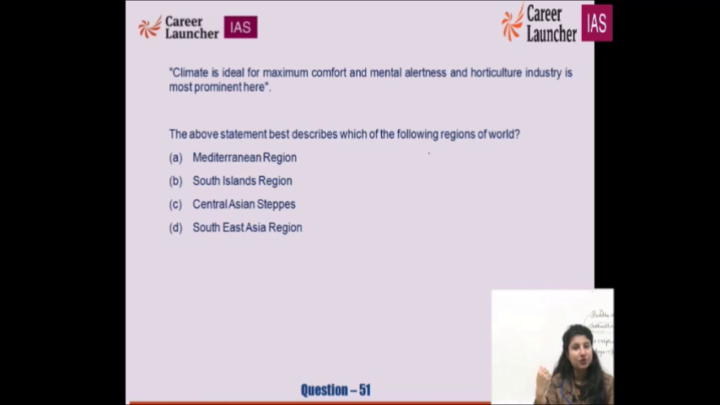Similar is the case with your summers. If summers are going to be very scorching, the days are going to be sweltering hot, पसीना आ रहा है, कुछ नहीं हो रहा, तो आपके alertness पे दिक्कत होगी. Similar is the horticulture industry, which is directly affected by the extremes of temperature, be it winter or summers. But this temperature that we are talking about is ideal for maximum comfort, and it is there in South Islands region. B for Bombay.